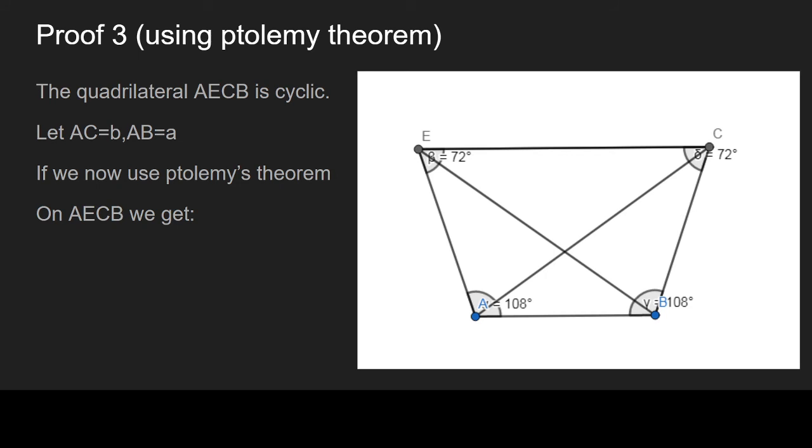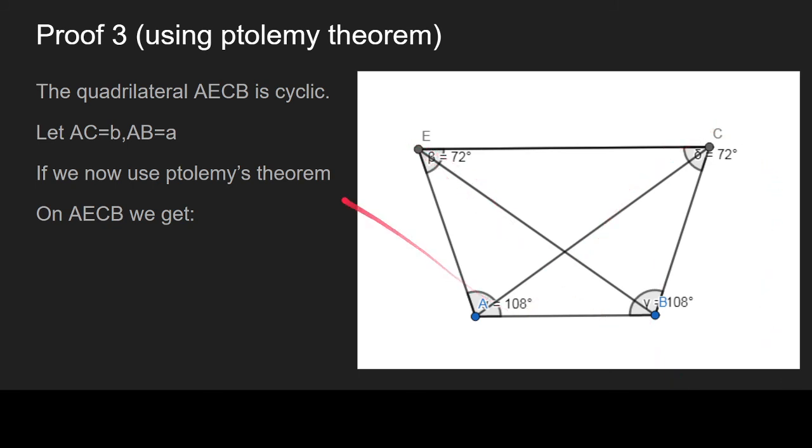So now let us set AC equal to B and AB equal to A, and now use Ptolemy's theorem on this quadrilateral. Before that, what is Ptolemy's theorem? Ptolemy's theorem says that the sum of the products of the opposite sides of a cyclic quadrilateral is equal to the product of the diagonals of the quadrilateral. So if we look at this quadrilateral, it says that AB times EC plus EA times CB is equal to EB times CA.